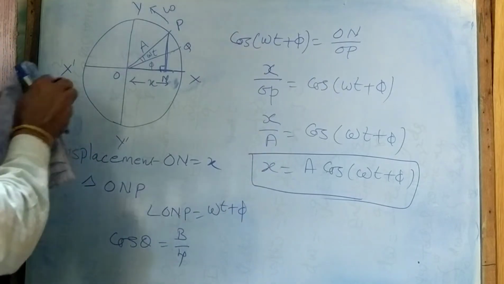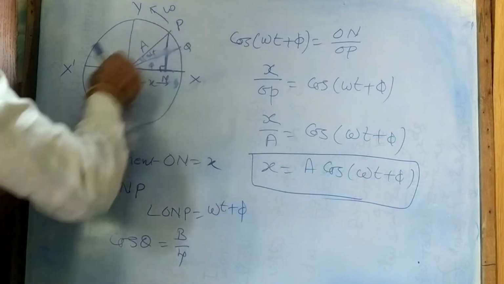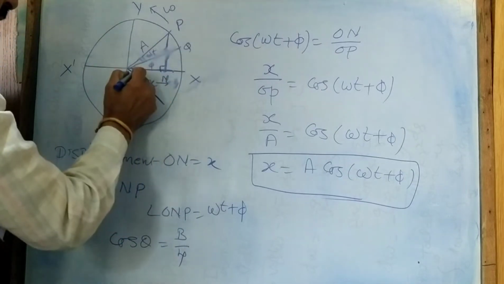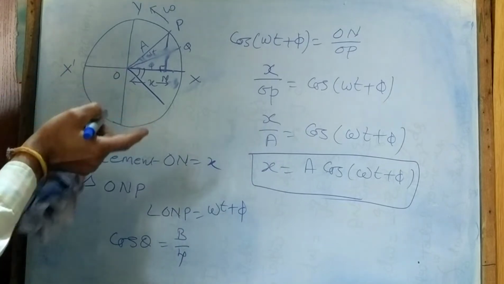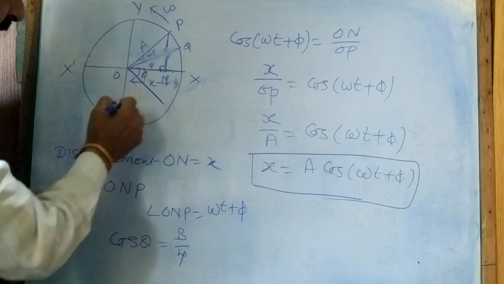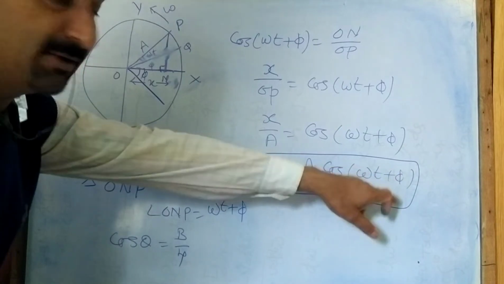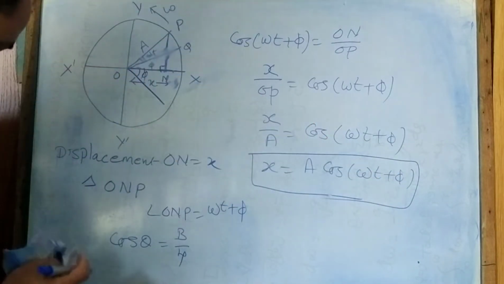Now suppose the particle is executing motion on this side instead, so this angle phi will be moved downward. So I have here x equal to A cos(omega t minus phi), correct?